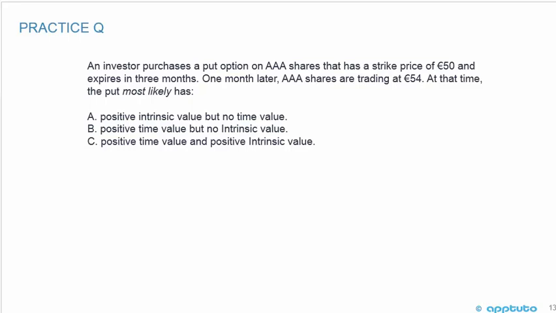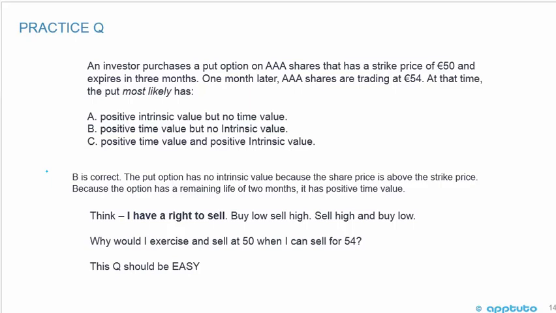One last practice question to finish this LOS. An investor purchases a put option on AAA shares that has a strike price of 50 euros and expires in 3 months. 1 month later, AAA shares are trading at 54 euros. At that time, the put most likely has A, positive intrinsic value but no time value, B, positive time value but no intrinsic value, or C, positive time value and positive intrinsic value. Okay, the correct answer is B.